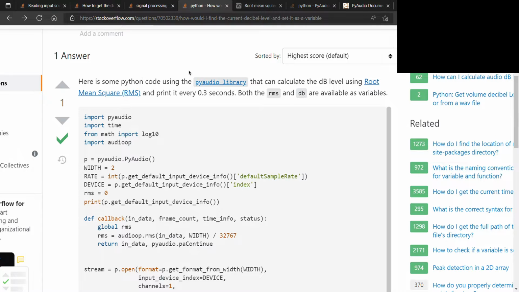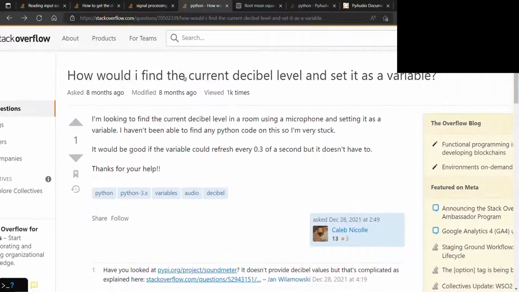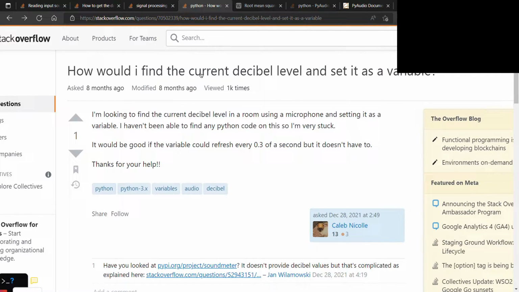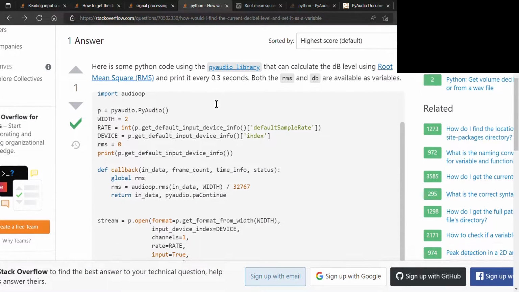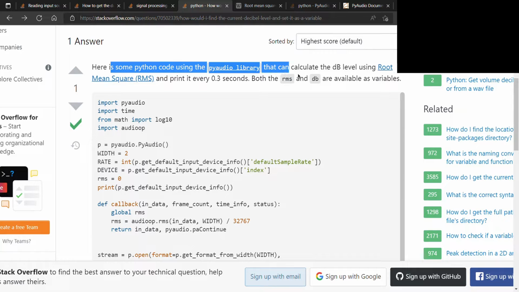Now I just reused my old code without the seconds part for microphone input, but I needed a way to get the current decibel value, so the Stack Overflow answer helped me. It was basically by using the root mean square method.